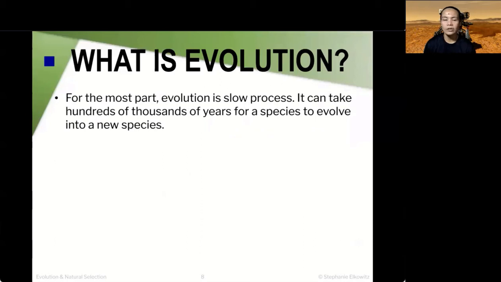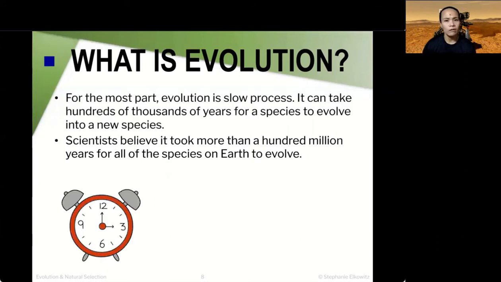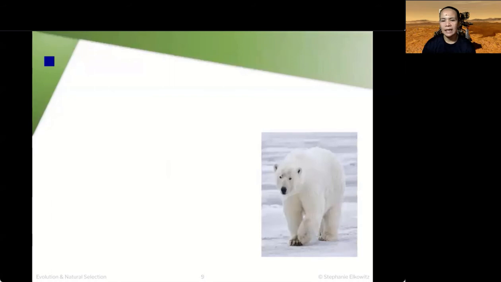Now, for the most part, evolution is a very slow process. It can take hundreds of thousands of years for species to evolve into a new species. And scientists believe it took more than 100 million years for all of the species on Earth to evolve. So it really, really takes time.